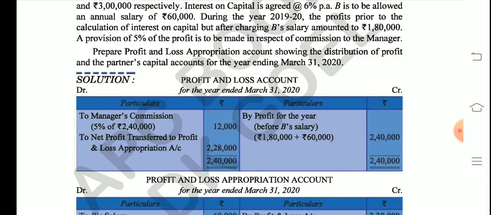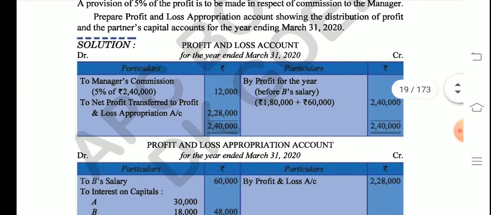So this was all done under profit and loss account, not under profit and loss appropriation account. Let me once again tell you that profit and loss account is prepared for the whole firm, and profit and loss appropriation account is prepared for the partners.